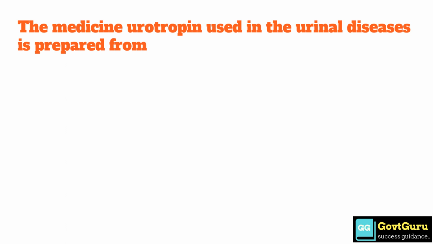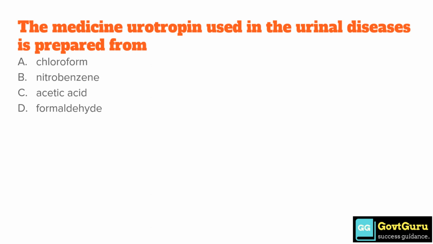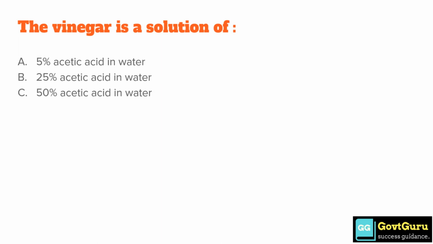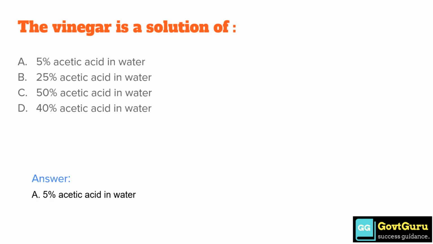The medicine urotropin used in the urinary diseases is prepared from option A chloroform, option B nitrobenzene, option C acetic acid, option D formaldehyde. The correct answer is option D formaldehyde. The vinegar is a solution of option A 5% acetic acid in water, option B 25% acetic acid in water, option C 50% acetic acid in water, option D 40% acetic acid in water. The correct answer is option A 5% acetic acid in water.